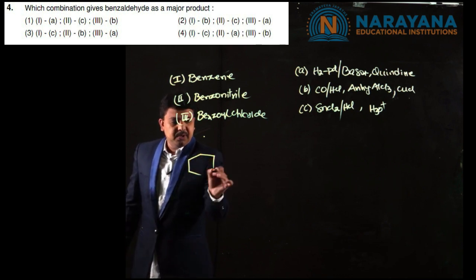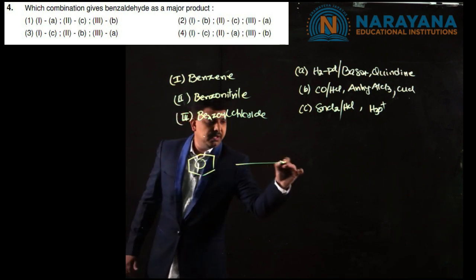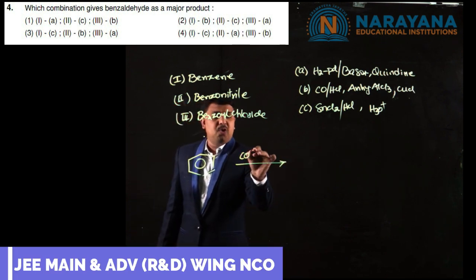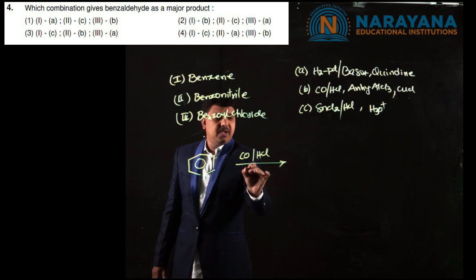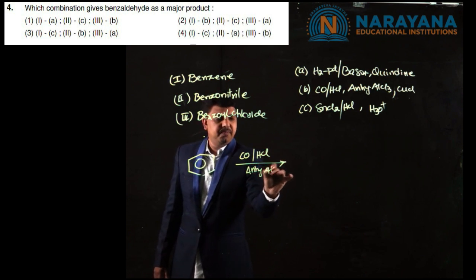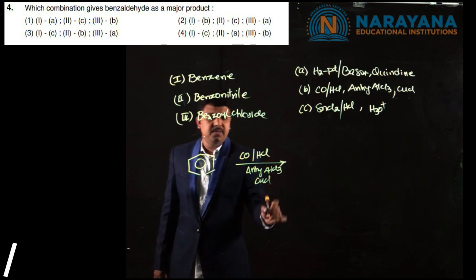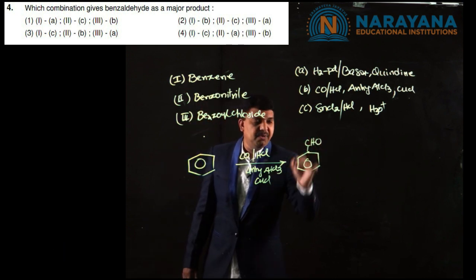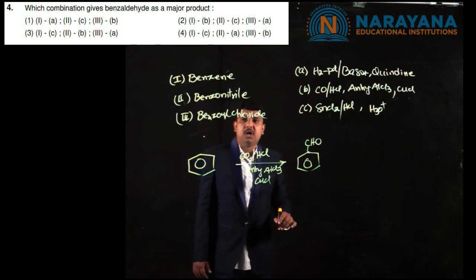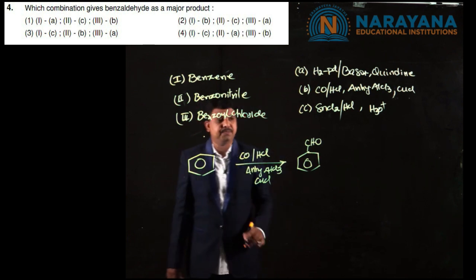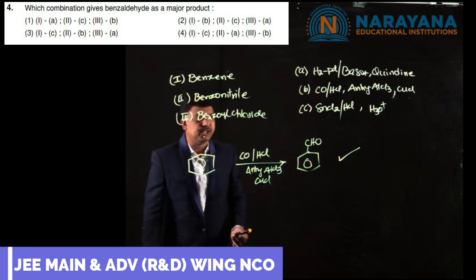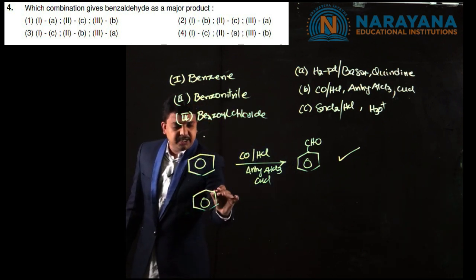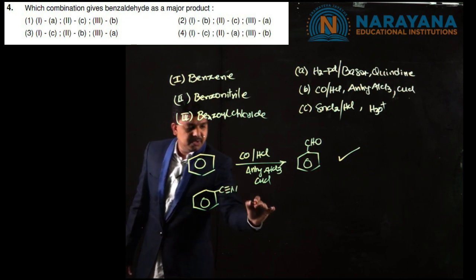The first, starting with benzene, in order to get benzaldehyde, benzene on treatment with carbon monoxide, HCl, anhydrous AlCl3, CuCl gives benzaldehyde, which is a very famous named reaction. It is the Gattermann-Koch reaction.